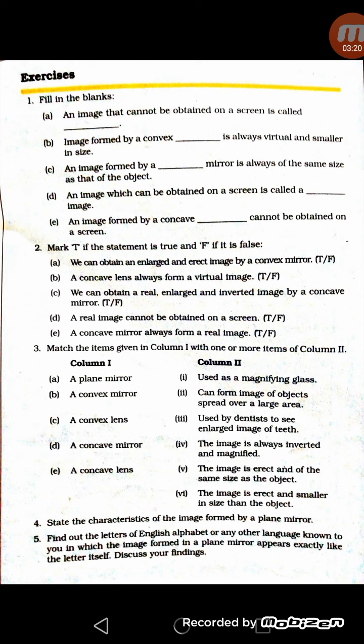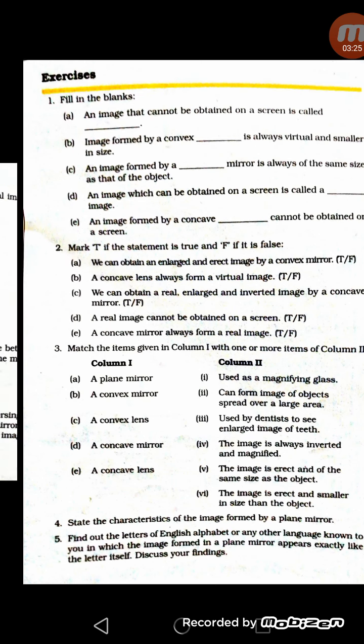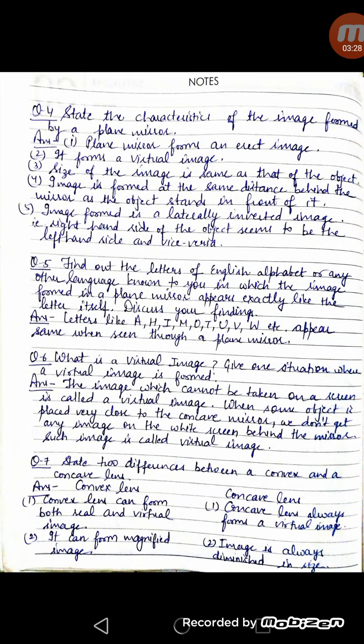In question number 4, it has been asked, you have to state the characteristics of the image formed by a plane mirror. Here you have to write, as we know, a plane mirror always makes a virtual, erect and same size image. In the same way, the distance of the image is always equal to the distance of the object from the mirror, and it also shows a laterally inverted image, means left side appears right and right side appears left. So all these characteristics you will write in this answer.